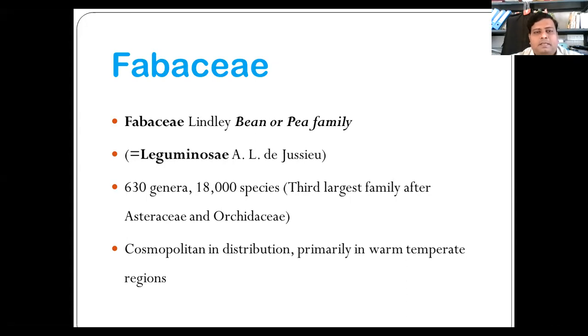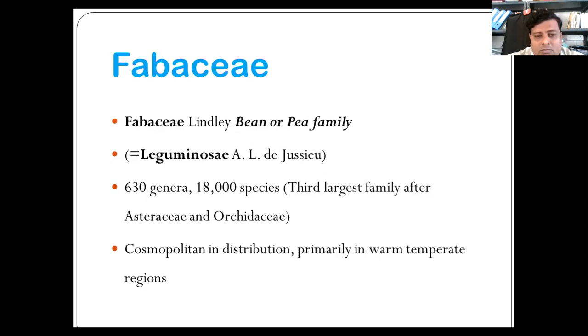This is the family that has traditionally been divided into three subfamilies: Papilionoideae, that is known as Faboideae, Caesalpinioideae, and Mimosoideae. These have been recognized as independent families in several systems of classification, and the trend tends to be revising in the last decade.